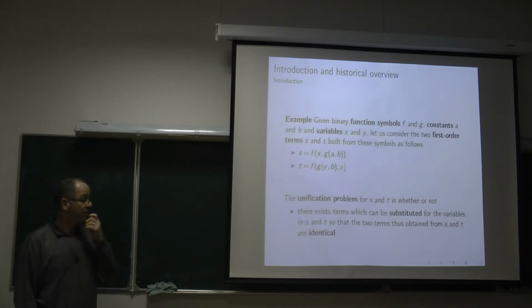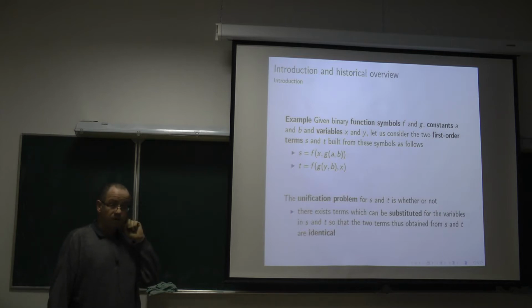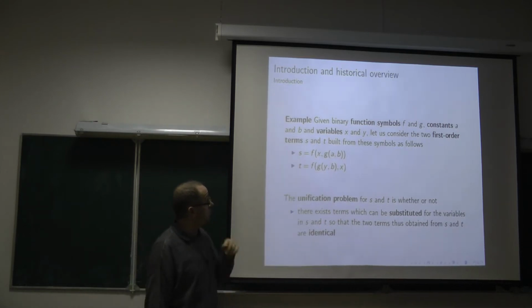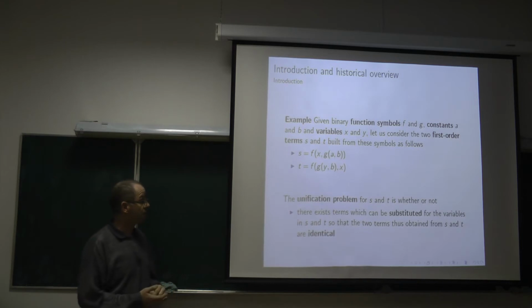So, for example, here it is not at all inside propositional logic. Suppose that we have a binary function symbol f, and two constants, a and b, and some variables x and y, and we consider these two first-order terms. Obviously, they are not identical.